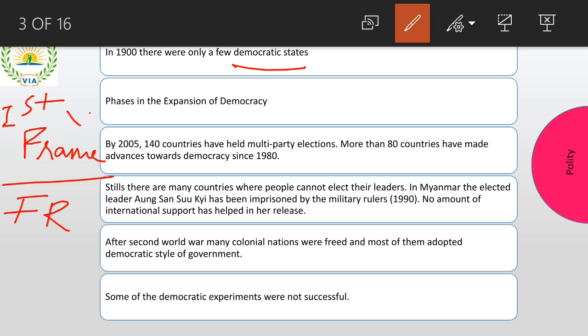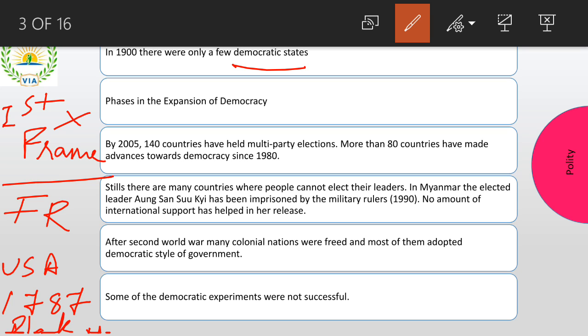They were not completely democratic, but some part was based on people, right? Some people were given rights to vote. So partially democratic was France. Then you have to know about USA. USA became independent and became democratic in the year 1787. But still there were a lot of problems, like blacks had no rights to vote.